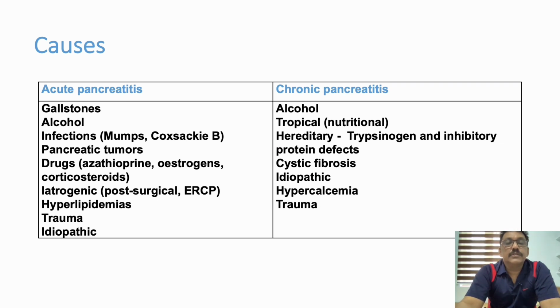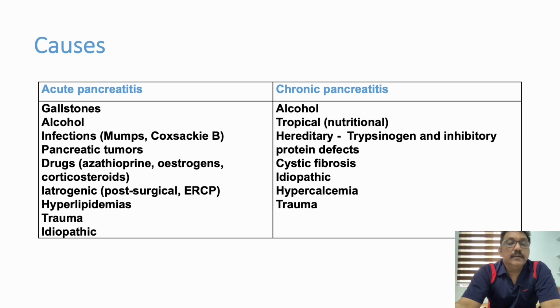There are various causes for pancreatitis. In that, we will see only acute causes. Gallstones are one of the common causes. Alcohol is also very common in our country. Infections like viral infection, mumps, Coxsackie B virus, tumors of the pancreas, and drugs like azathioprine, estrogen, corticosteroids, and many anti-HIV drugs can produce pancreatitis. The list of drugs is very big, so we are not able to include them in these slides.